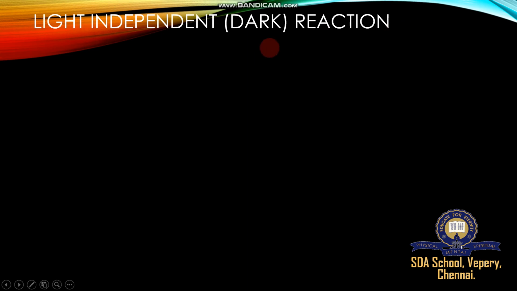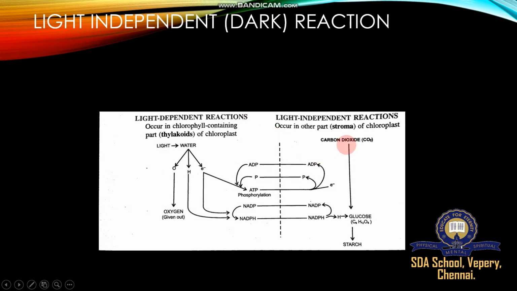Next, light independent or dark reaction. Let's say two reactions: the light dependent reaction produces NADPH and ATP, through ADP plus phosphate, or photophosphorylation. This ATP and NADPH are utilized by all the plants for the production of glucose and starch. There is no requirement for photolysis, the light breaking of water to form proton, electron, and oxygen.